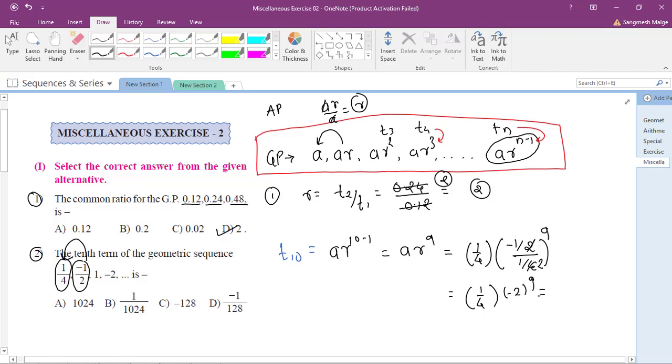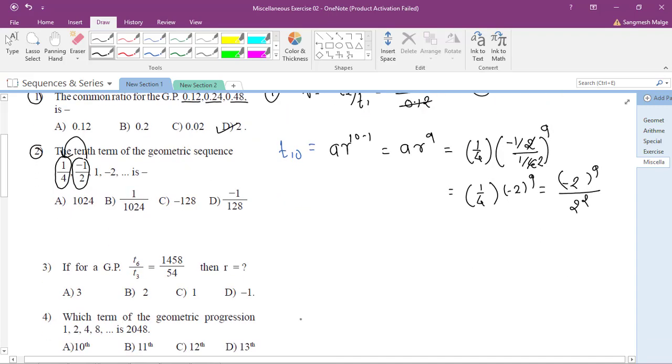So see here, I am distributing this 2 to the power 9 in two forms. Either you can solve this in that way, or you can directly write it like this. Minus 2 to the power 9 divided by 4, where 4 can be written as 2 to the power 2. So I will take minus 1 common to the power 9, and 2 to the power 9 upon 2 to the power 2 becomes 2 to the power minus 2. So it becomes minus 1 to the power 9, 2 to the power 9 minus 2, which is 7.